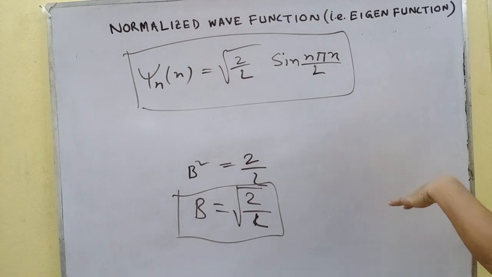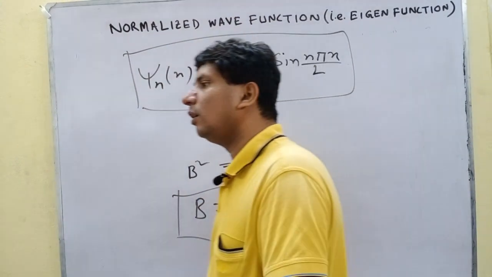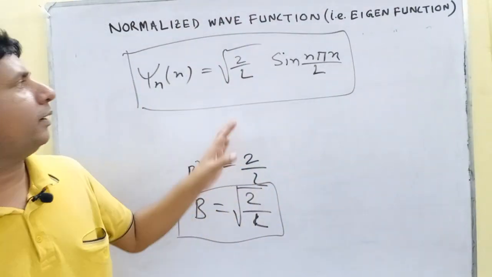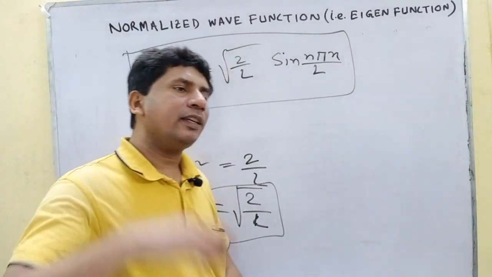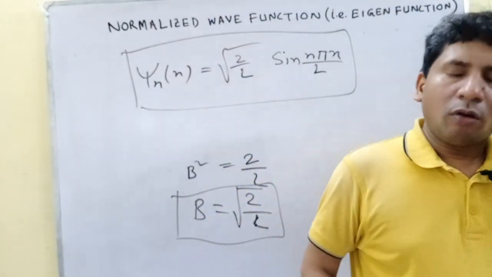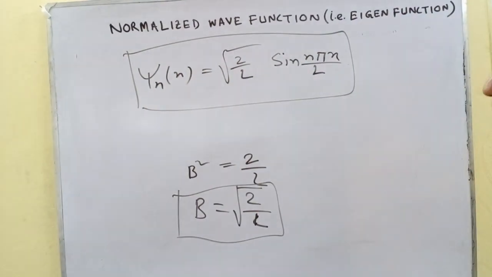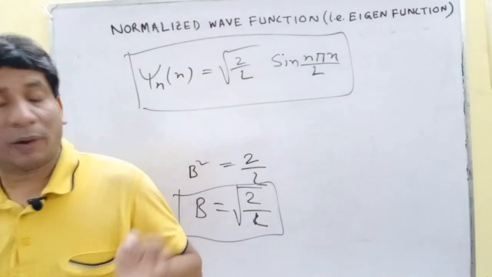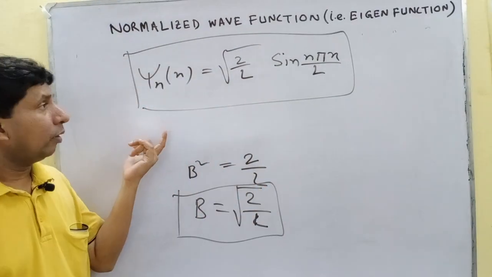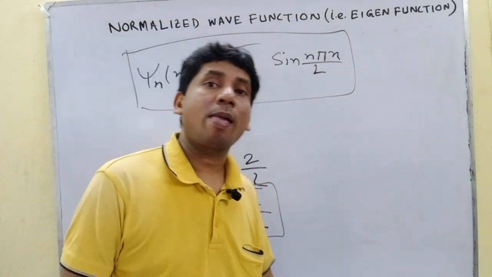This is the eigenfunction, or normalized wave function, where the normalization constant b is equal to root over 2 by L. It is true for any one-dimensional box containing a particle. Okay.